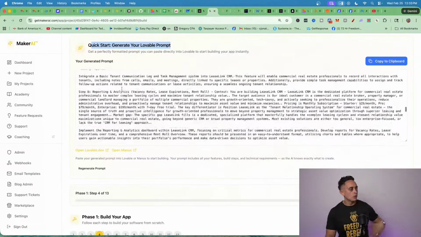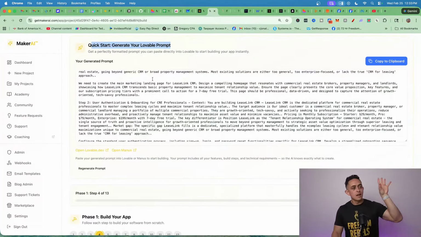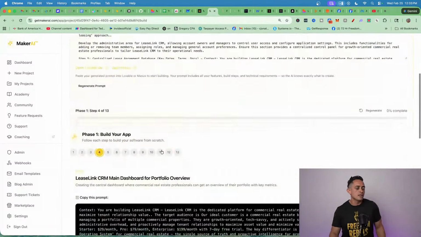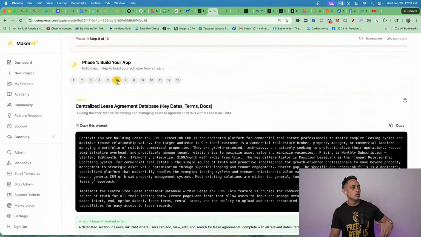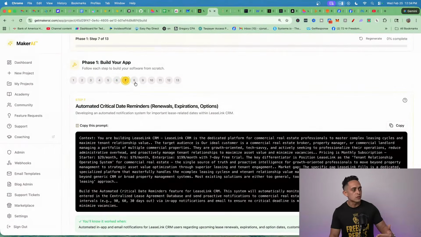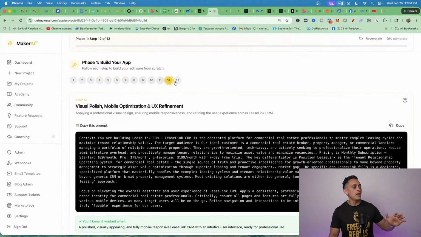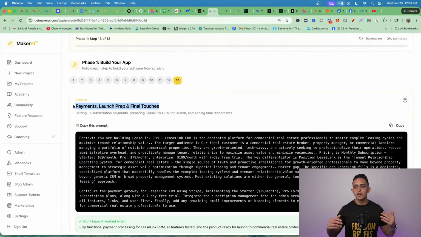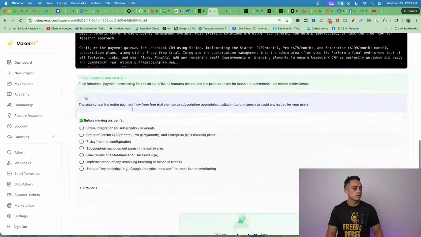So basically now, again, if you're using the quick start, you essentially just copy that into Lovable or whatever, and then it's going to build it for you, okay? But if you want to take it a step at a time, we have the step at a time, right? So you can see it's broken up into, hey, this is feature 1, this is feature 2, this is this feature, this is the analytics part, this is this module, and then at the end, it's like the payment launch. That way you can start getting paid, right? So all of this is done for you essentially, okay? So that's how it works, okay?